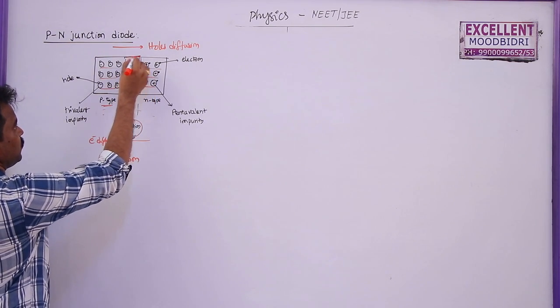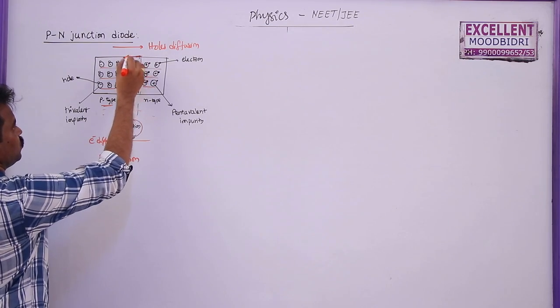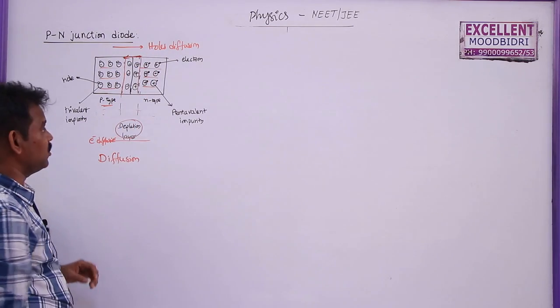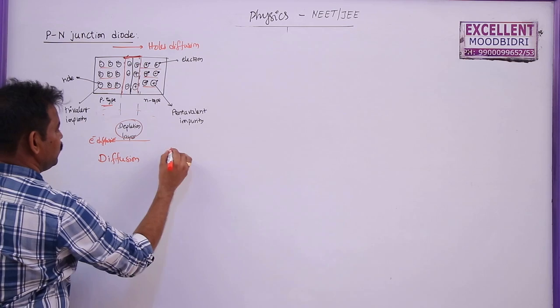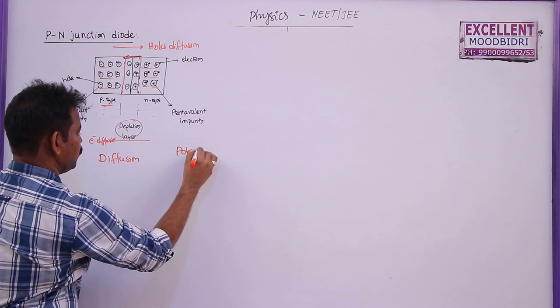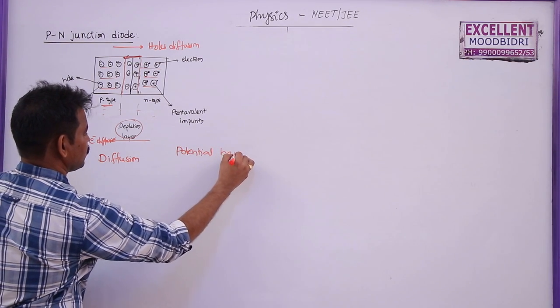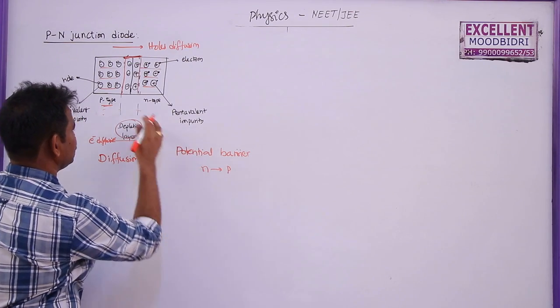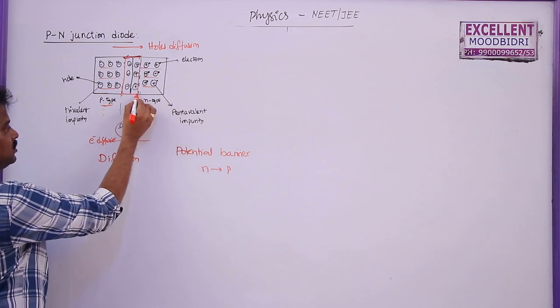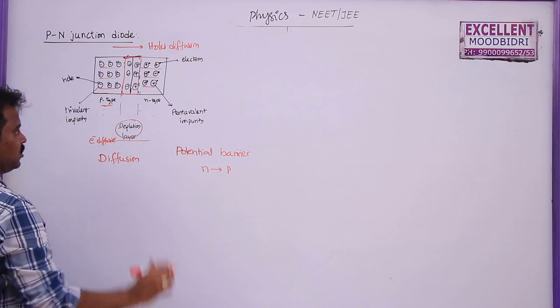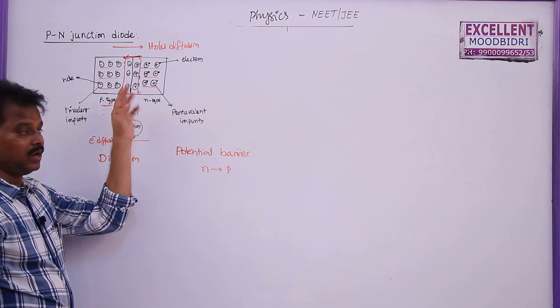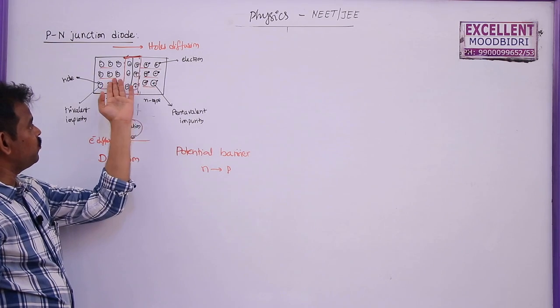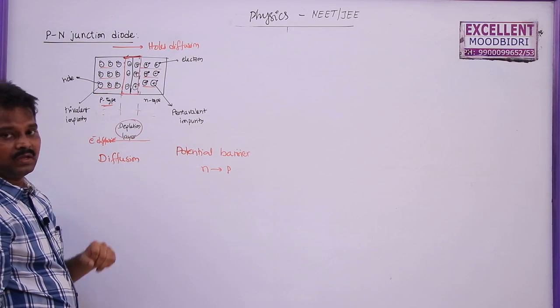So a potential difference is formed between the two ends of this junction, and this is called a potential barrier, which acts from N to P side. This potential barrier will not allow any further movement of charge between the P and N sides.